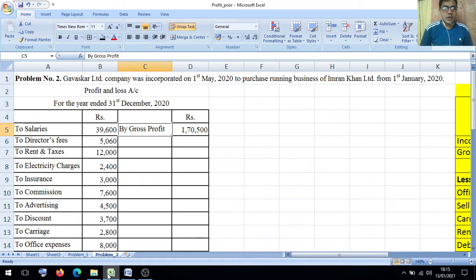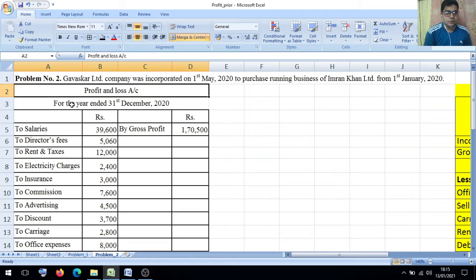Problem number 2. Gavaskar Limited was incorporated on 1st May 2020 to purchase the running business of Imran Khan Limited from 1st January 2020. Profit and loss account for the year ended 31st December 2020.